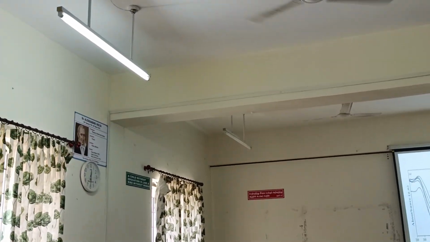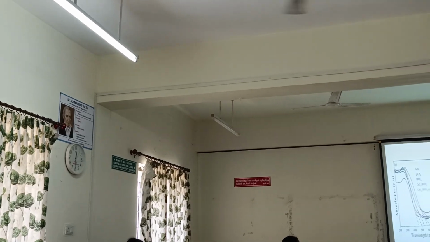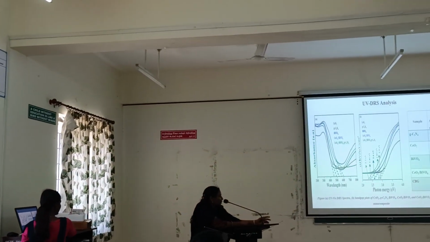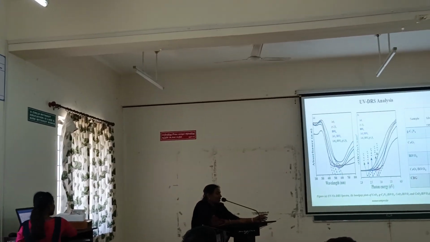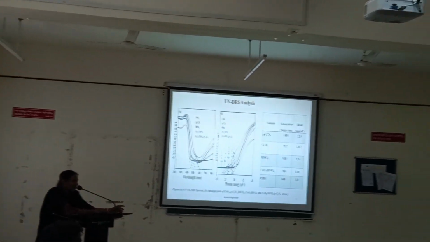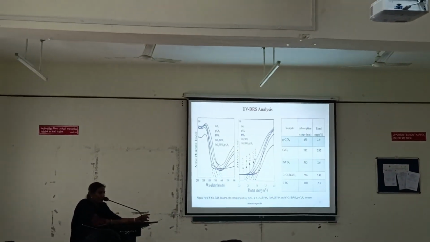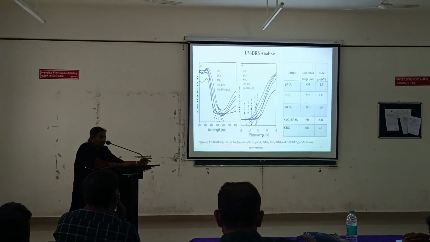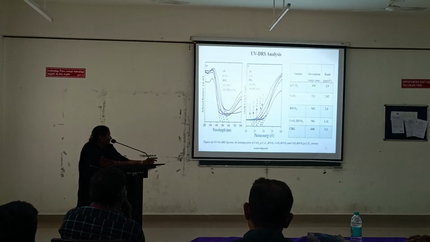The band gap of the ternary nanocomposites is decreased from 2.9 electron volt to 2.3 electron volt. The reduction of the band gap energy confirms the efficient charge carrier separation and reduced recombination rate of photoinduced charge carriers. It will enhance the optical absorption range and photocatalytic degradation efficiency.